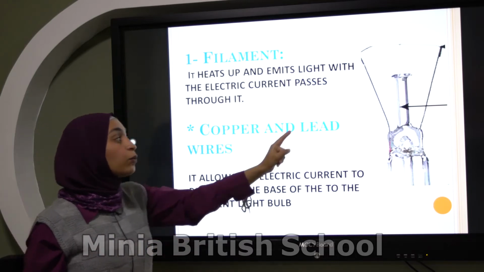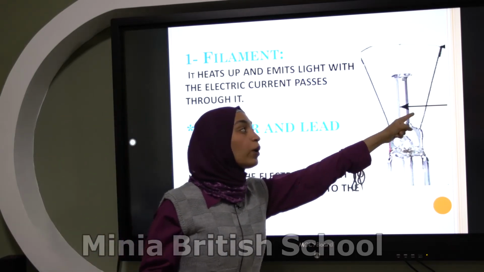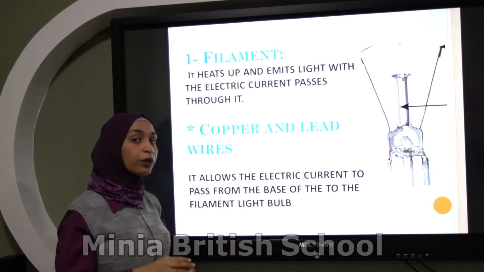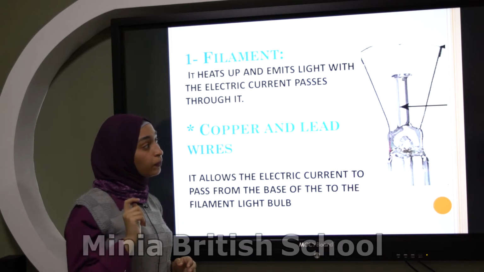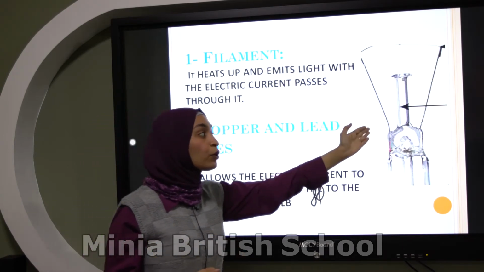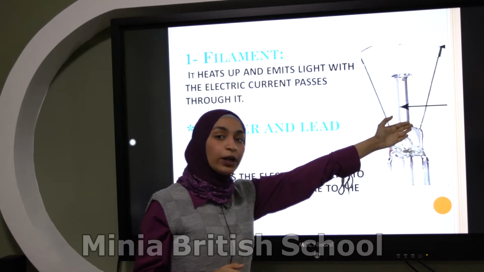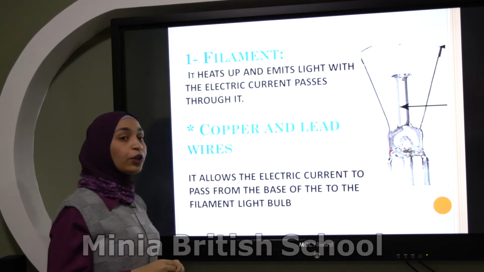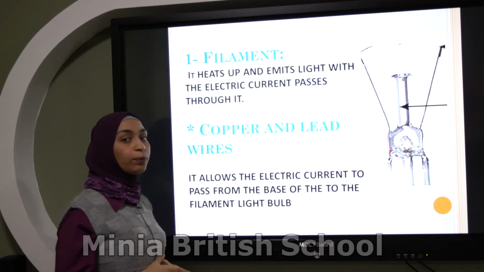Okay, we see here two wires. Do you think both wires are made of one metal? No, I don't think so, because they are copper and lead wires. They are important. Of course they are important.